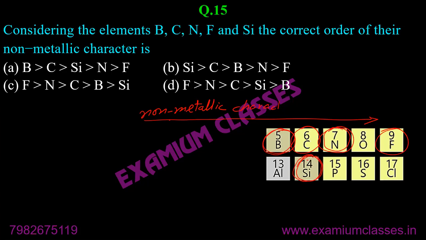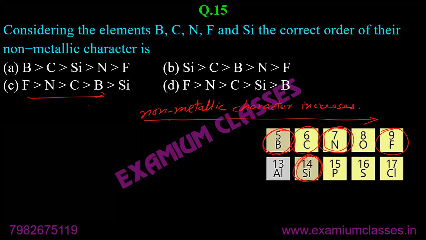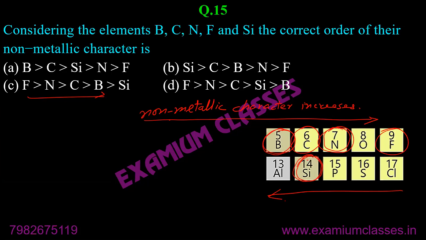I hope you have the diagram on your table. Non-metallic character increases, but all these are in decreasing order, so we need to follow this. If we follow this one: fluorine, nitrogen, carbon.